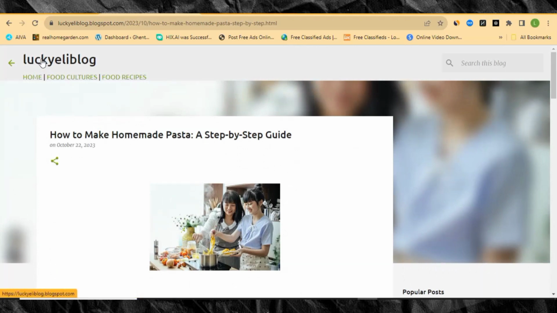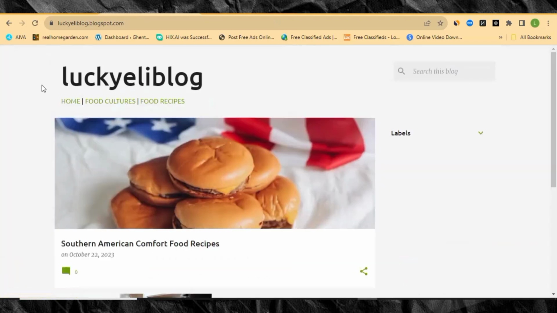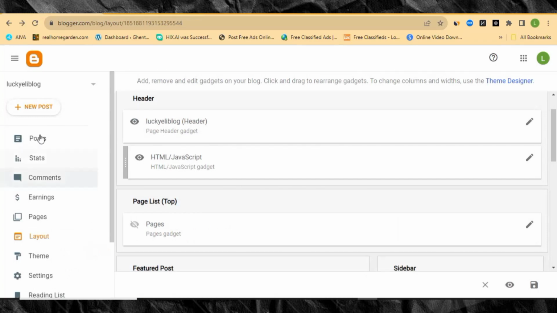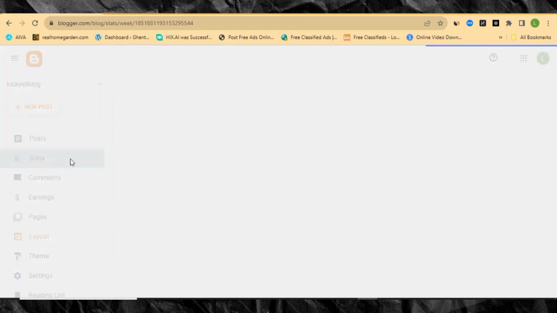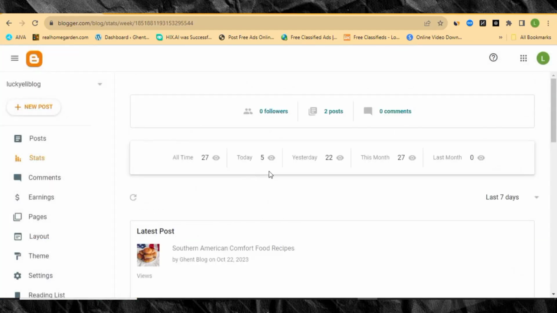You can also go ahead and change this name over here in case you want to. I will be showing you how you can change any of this right here. So let me show you that. Now when we come back over here, let me show you some few features. We have the stats over here. This is where you'll be checking the statistics of your website, that is the people that visit your website.